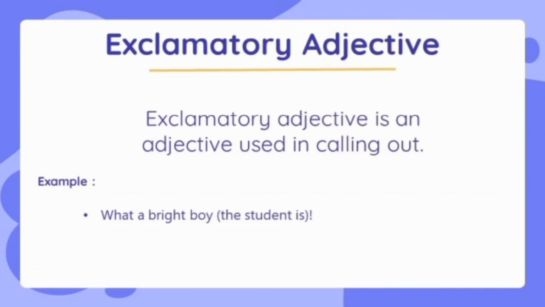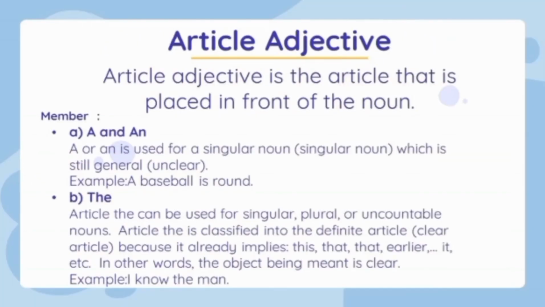Next, we have exclamatory adjective, that is an adjective used in calling out. The example, what a bright boy. The last, we have article adjective. Here there are a and an, and then the. So a or an is used for a singular noun which is still general. The example is a basketball is round.